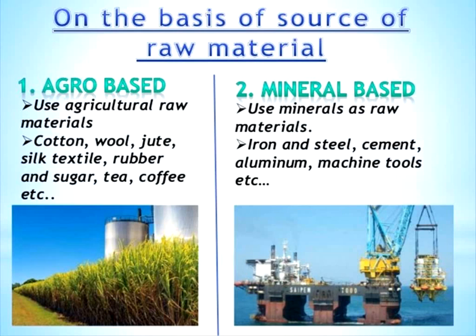For the iron and steel industry, iron ore is needed, which we take from the earth's surface. For the cement industry, the rock limestone is needed, which is the important rock used to manufacture cement, CaCO3, calcium carbonate. The aluminium industry surely needs bauxite, Al2O3.